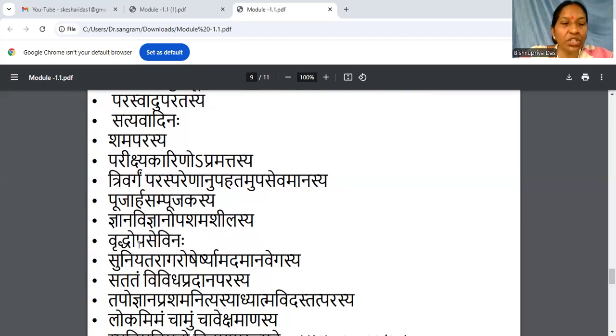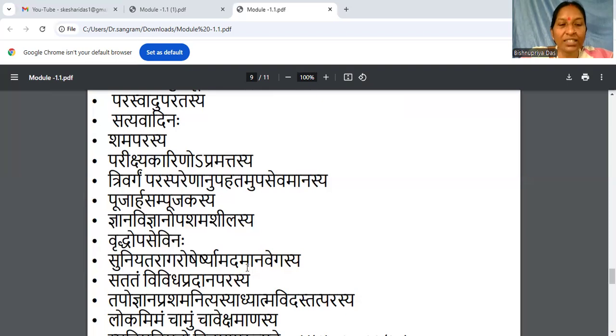And next is Vruddha Upasevina. So Vruddha, if you translate it, means old. No, this is not the sense to take here. Vruddha in the sense of skilled in a particular subject. Very proficient in a particular branch of science. Upasevina. So the people who surround you. You know, hamare dunya. So the people surrounding us should be filled with skilled people. That's why if a person has such a friends circle, then he is a hitai.